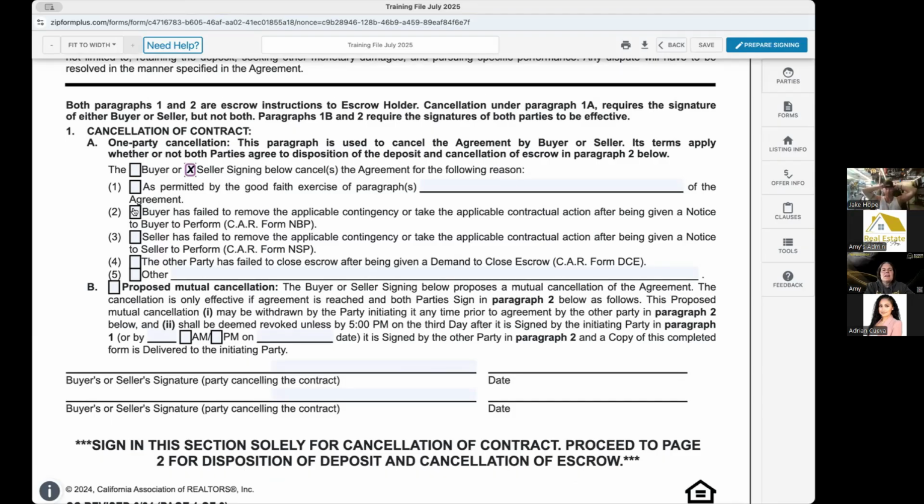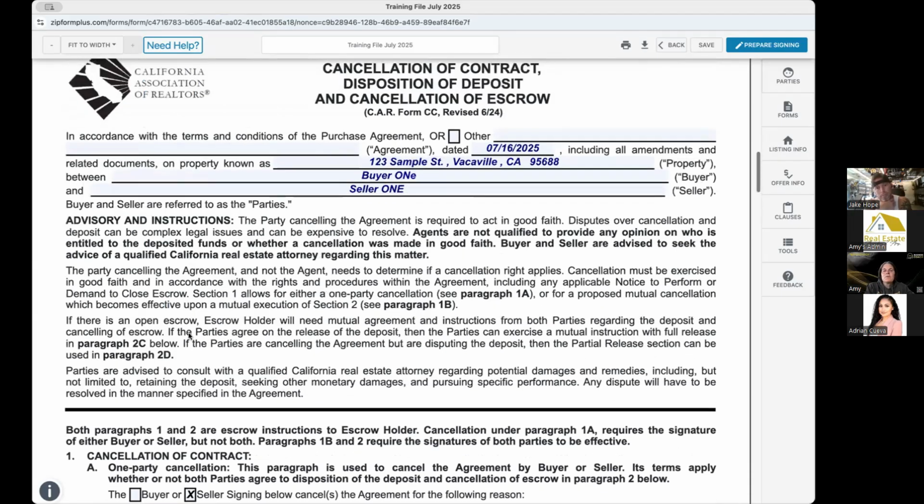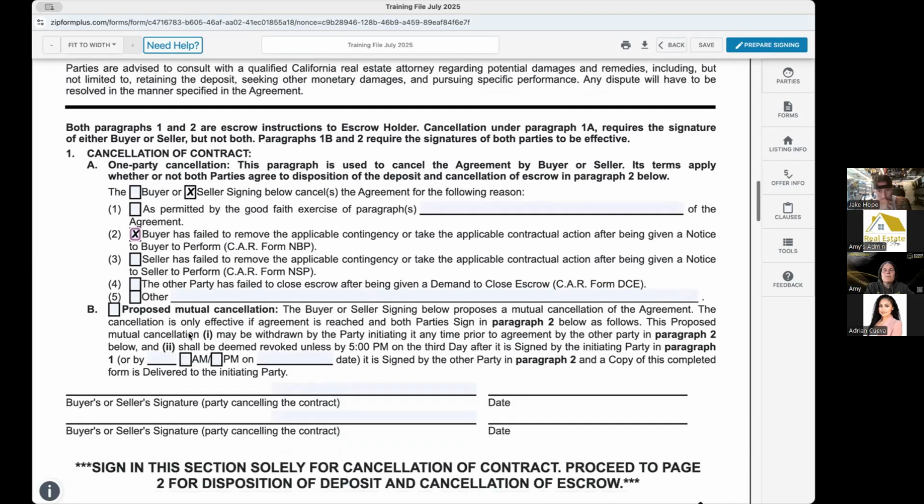Okay, and then we're like, what exercise are we using? Usually for our sellers, it's going to be 1A2, which is buyer has failed to remove the applicable contingency or taken the applicable contractual action after being given a notice to perform. So that's usually what we're going to use for our sellers. We're going to serve that notice to perform form that we just went over,